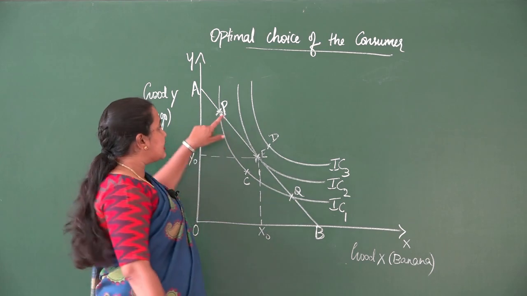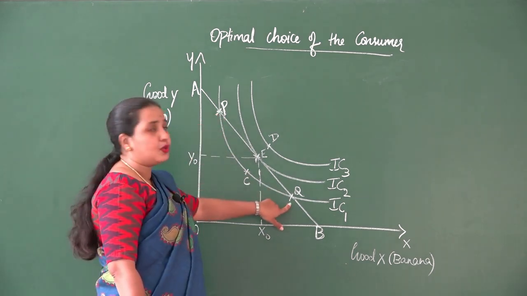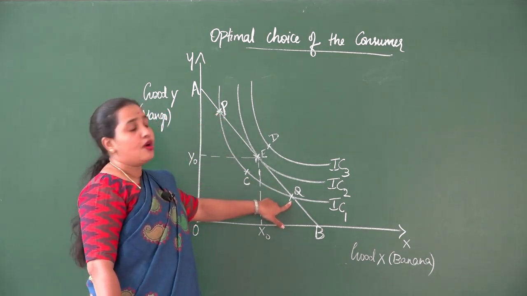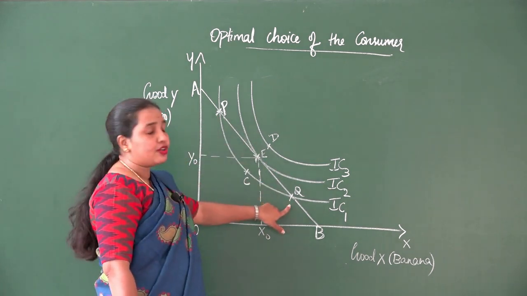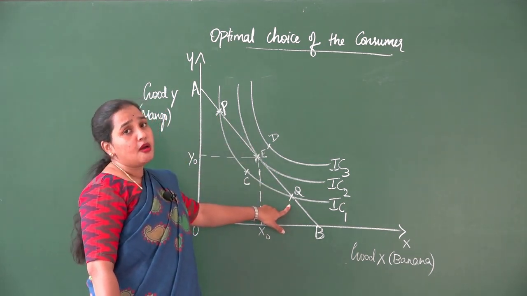But can we consider point P or point Q as an optimal point? No, point P as well as point Q are not optimal points.